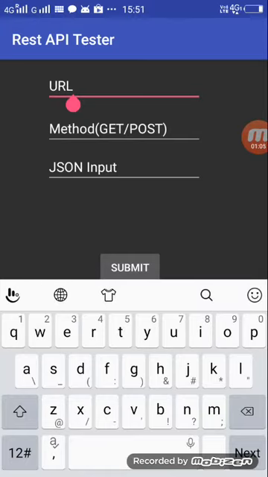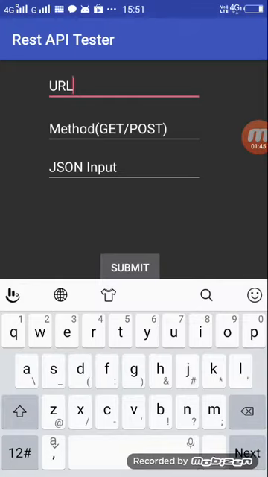First, this app can be used in two ways. The whole request can be embedded in the URL itself, you can use it with that also. Or you can mention the endpoint URL and the input JSON. You will put the whole input JSON in the JSON input field, just copying your JSON file and pasting it into it, and it will take. It is a multi-line text field actually.